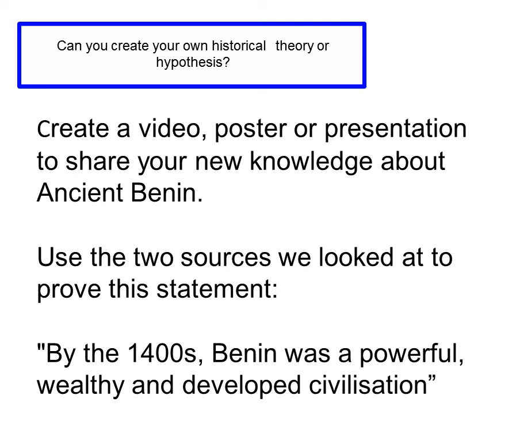So that's the key bit of knowledge you need to take from this lesson. By the 1400s, Benin was a powerful, wealthy, and developed civilization. But you've got to use the clues in those two bits of evidence, those two sources, to prove that statement. So you might put that statement on the middle of your poster and surround it by the facts that we discussed by looking at those sources. Or in your video presentation, you might read out some of those facts from those two different sources.